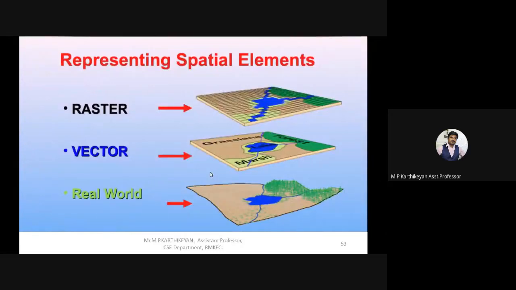This is a very elaborate answer: how the real world looks, how vector data looks, and how raster data looks. Here the vector data's output is given, where we combine several layers together. In raster data we can see that each cell is colored differently, which means each cell has its own characteristics and its own attribute value. Each cell has the details about that cell alone. The usage of this is that the data is very precise and clear, so we can analyze the data very easily. That is a usage of raster also.